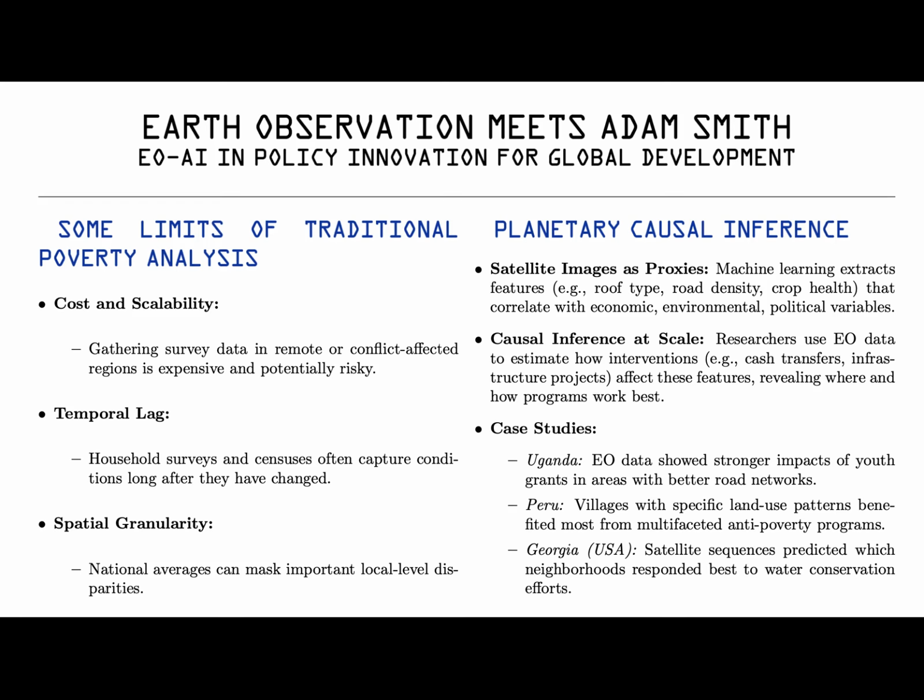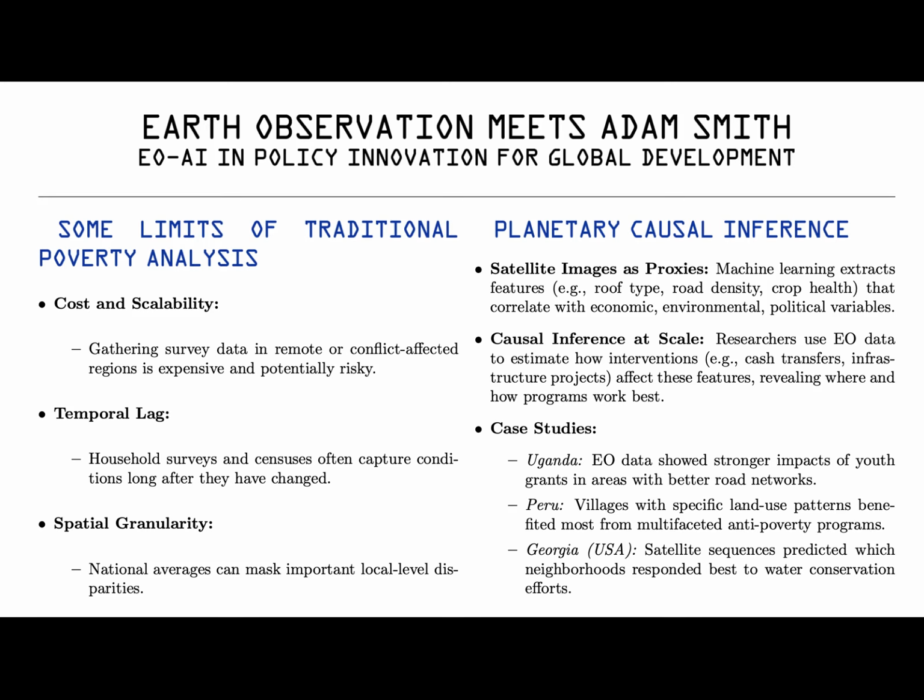Some limits of traditional poverty analysis. For decades, poverty mapping relied on household surveys, census data, and national statistics. While valuable, these methods have critical gaps. Cost and scalability: surveying remote or conflict-affected regions is expensive and risky. Temporal lag: data often reflect conditions years out of date. Spatial granularity: national averages mask hyperlocal disparities.